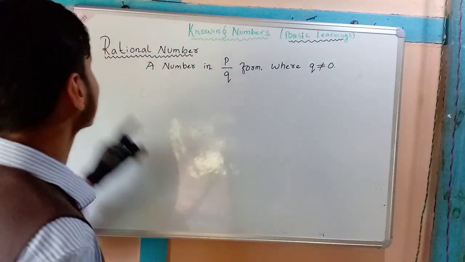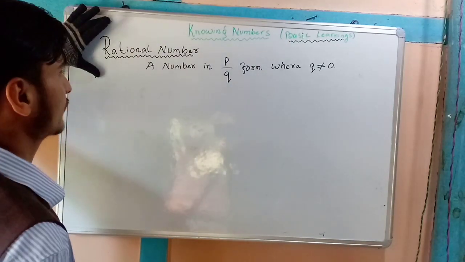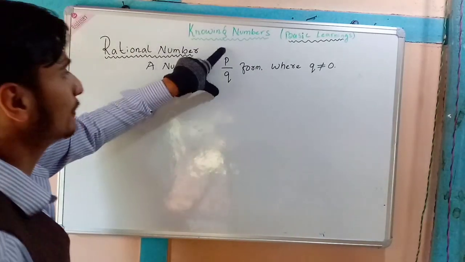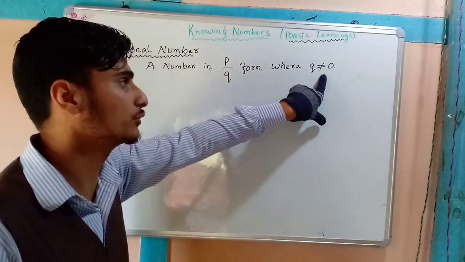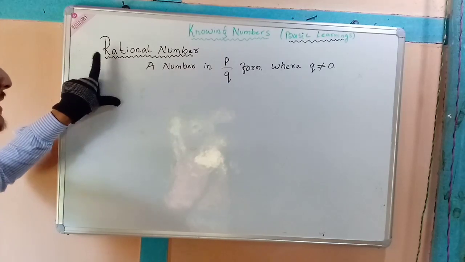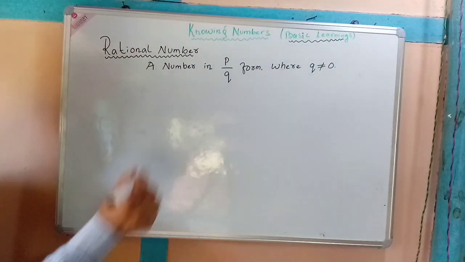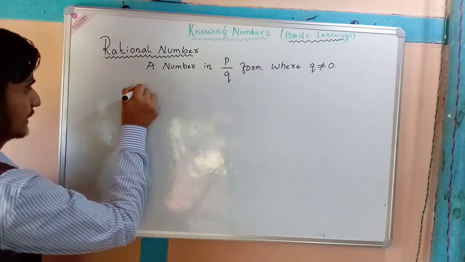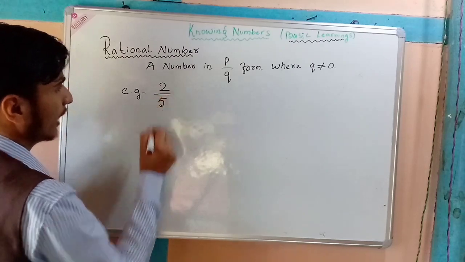So next comes rational number. What is a rational number? A number in p by q form where q is not equal to 0 is known as a rational number. Example, 2 by 5.